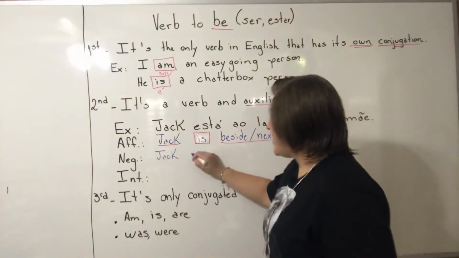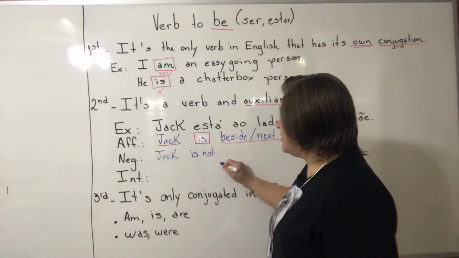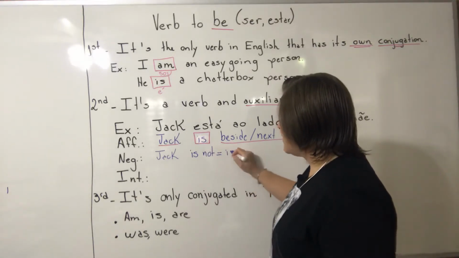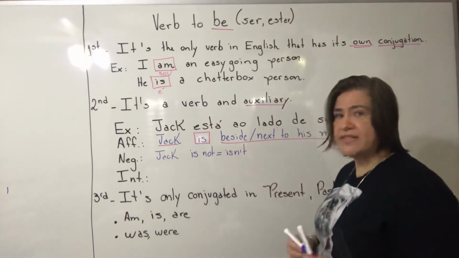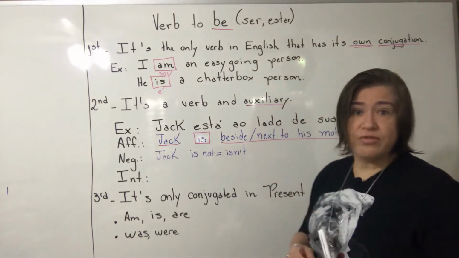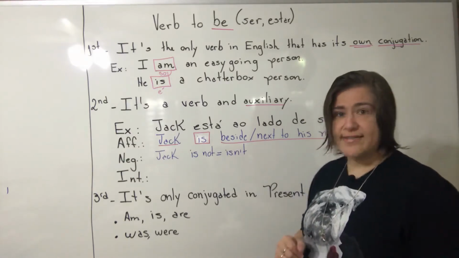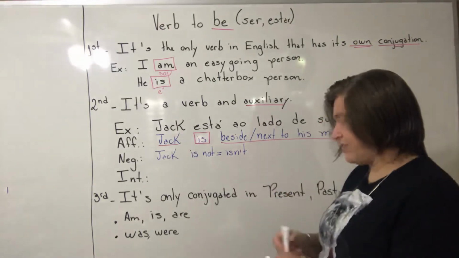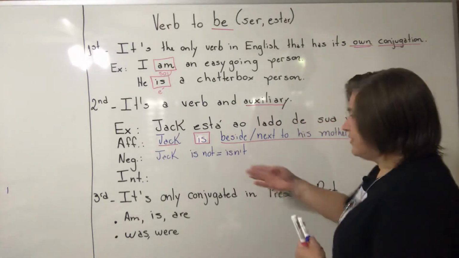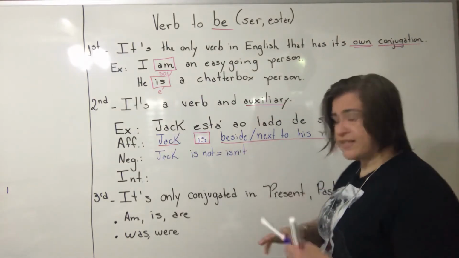So Jack, we have is not or isn't. So we have two possibilities similar to the auxiliary do, right? Do not, don't, does not, doesn't. So you have is not or isn't, the abbreviation. And then now the sentence is negative. Auxiliary negative, sentence negative.